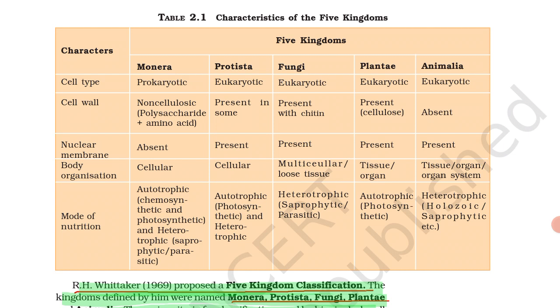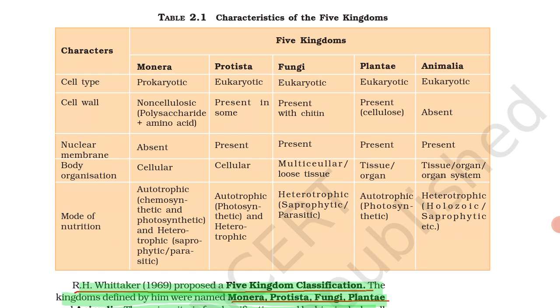The cell type in Monera is prokaryotic, in Protista it is eukaryotic, in Fungi eukaryotic, Plantae eukaryotic and Animalia eukaryotic.